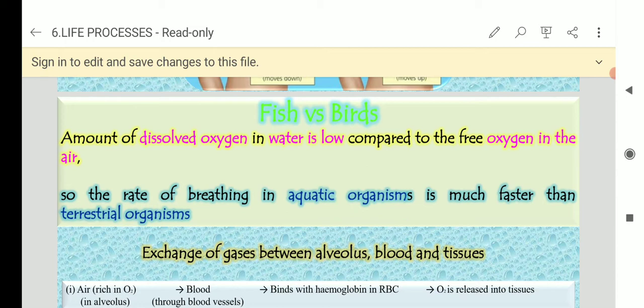The amount of dissolved oxygen in water is low compared to the free oxygen in the air. So the rate of breathing in aquatic organism is much faster than terrestrial organism. This is very important. Last time they have asked. The rate of breathing in aquatic organisms is much faster than terrestrial organism. They have asked to give reason. Okay. The amount of dissolved oxygen in water is low. Okay. So that the rate of breathing in aquatic organism is faster.